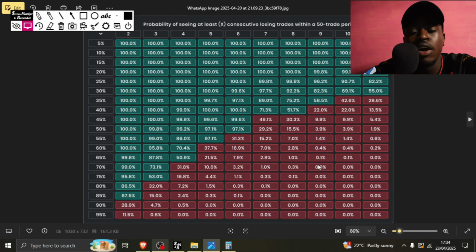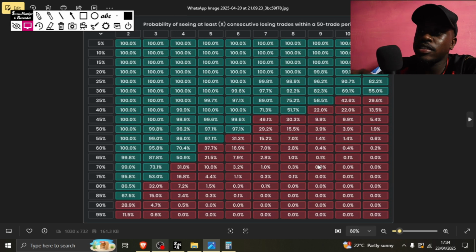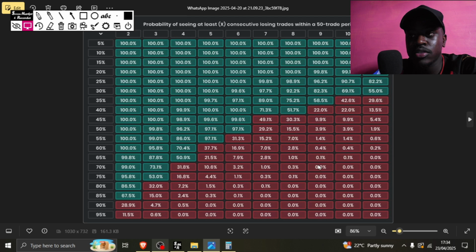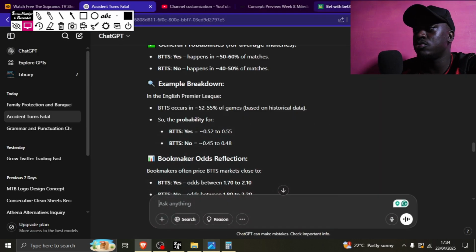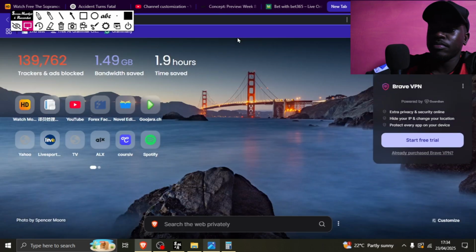What we're working with here is we're betting on the probability. We are like an intelligent gambler. We are like being the house. You are dealing with probabilities. We are betting that in these games there are chances of, and even if we go to testing, let's go even to testing. Let's do Liverpool this season.